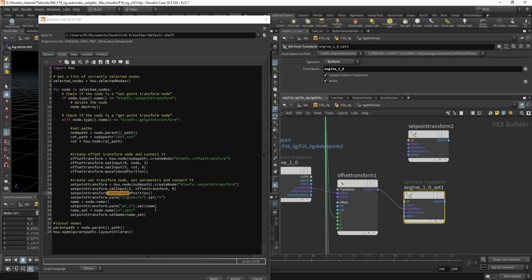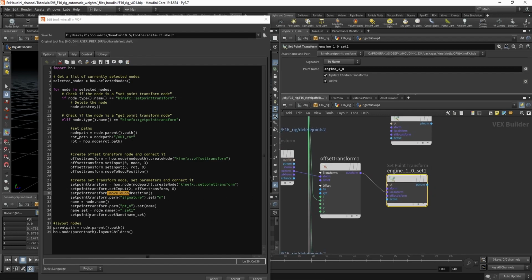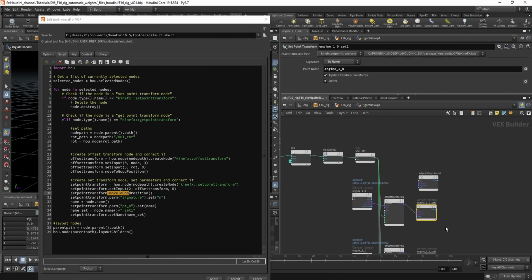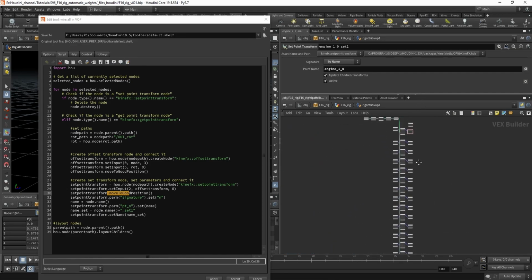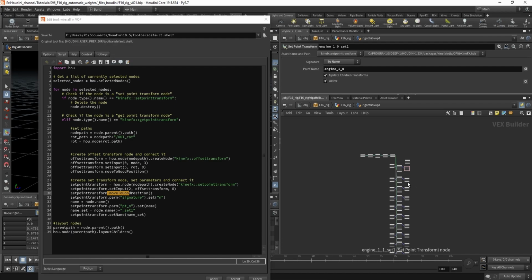So node name first and set name in here, or at least I think so. And at the end it will just lay out all the nodes, and that's it. Now I'm a beginner in Python, so this might not be the best or the optimal way to do this, but it actually works, so that's fine for me. I will continue to improve my Python skills in the future.